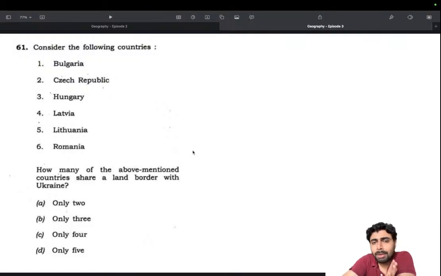That's why I'm saying that from now on, it's very important to learn the bordering countries of major conflict regions or countries in the news, and definitely use mnemonics. Otherwise, it's going to be hell. It's not at all easy to remember that, especially in the heat of the examination. So use a mnemonic and try to understand that. There will be a lot of materials available where you could use mnemonics. Closer to the examination, I'll be sharing some of the mnemonics I used, or we'll make something that fits everybody. So the answer is actually, if only you know, there is no other way around it to eliminate it.